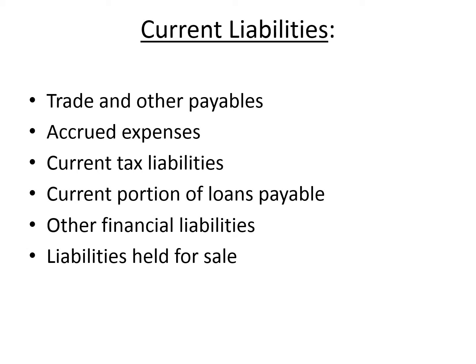Then we have the current portion of loans payable. Then other financial liabilities and liabilities held for sale. Those liabilities held for sale are mostly earned revenues for which you have to provide service. So all these things are included in your current liabilities.